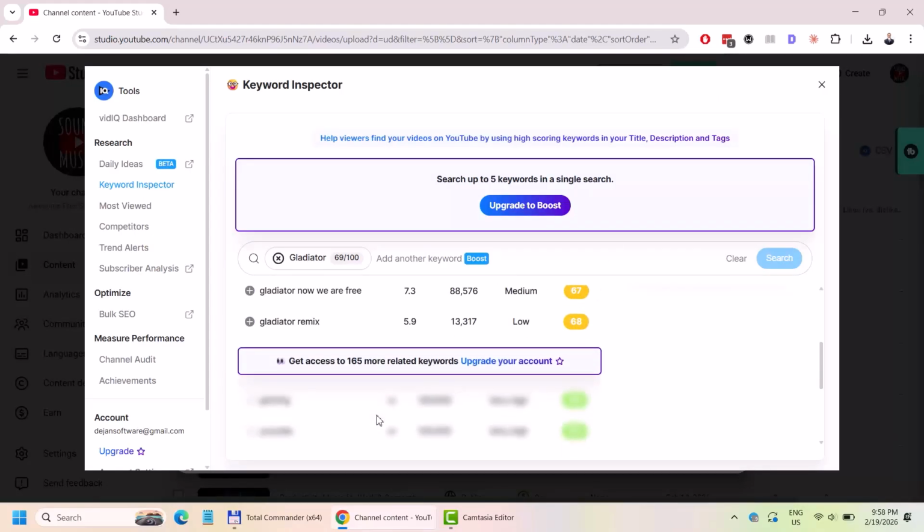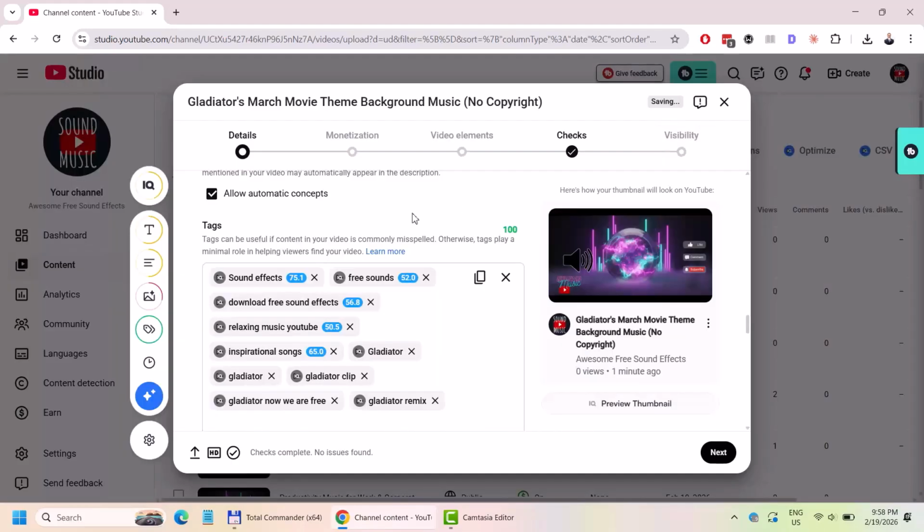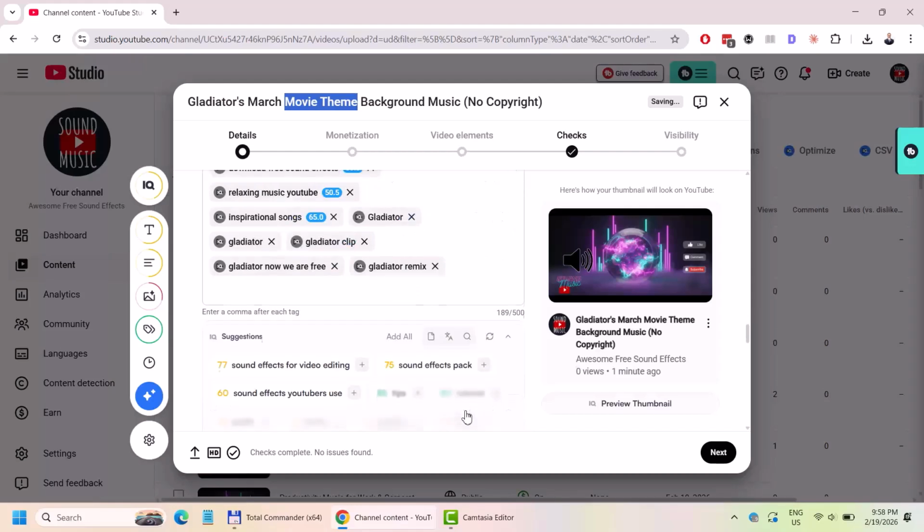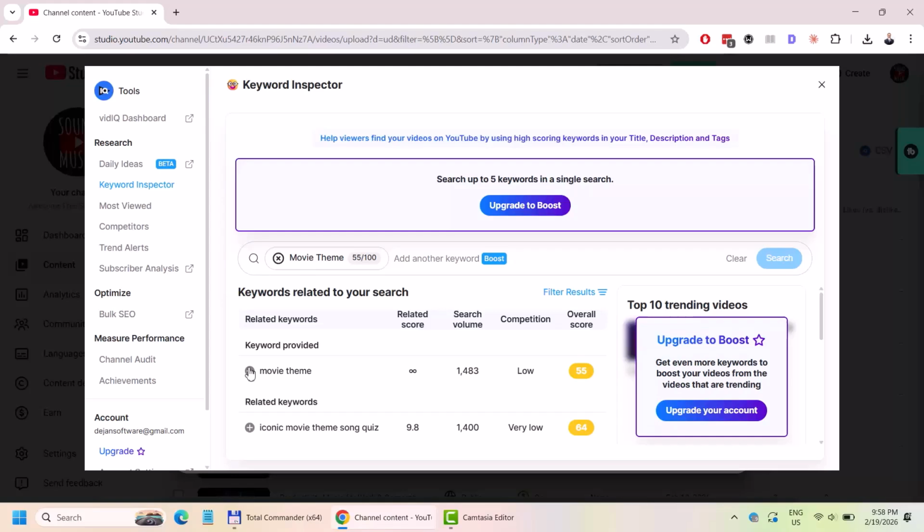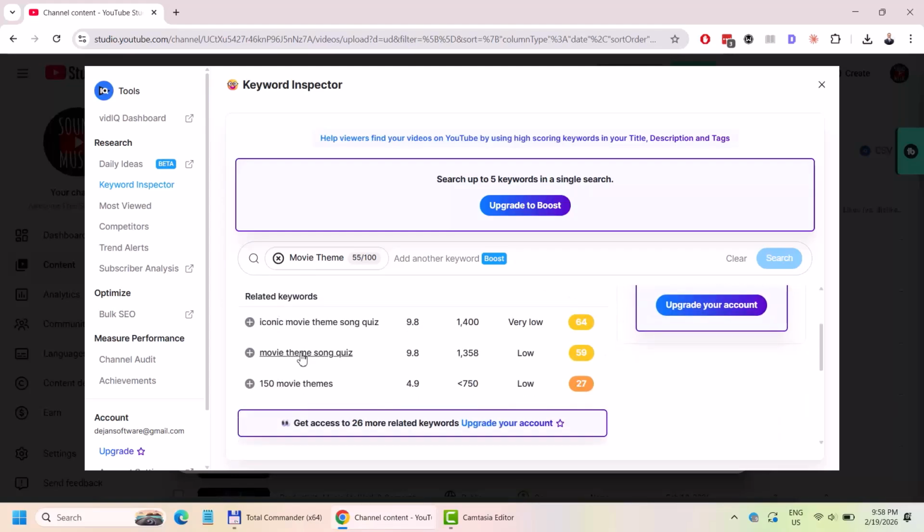These suggestions come from vidIQ, which is an add-on to Chrome. I have the free version, but the free version is not allowing me to suggest maybe better keywords, but for now I will use what I have.